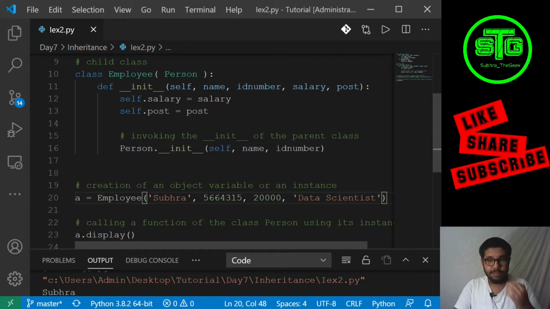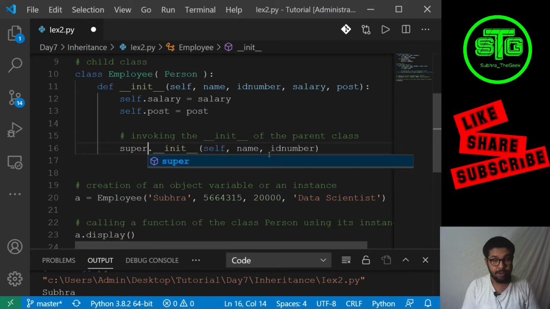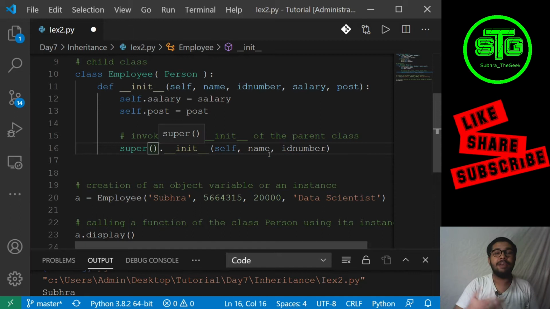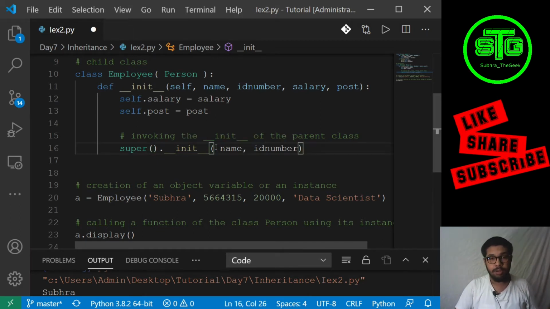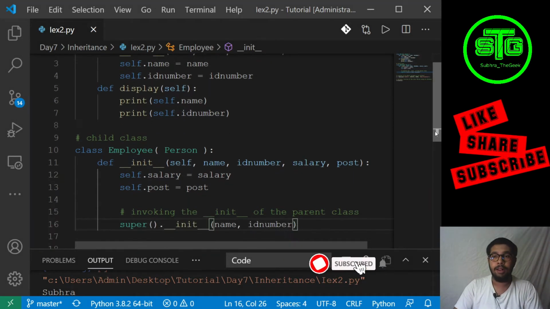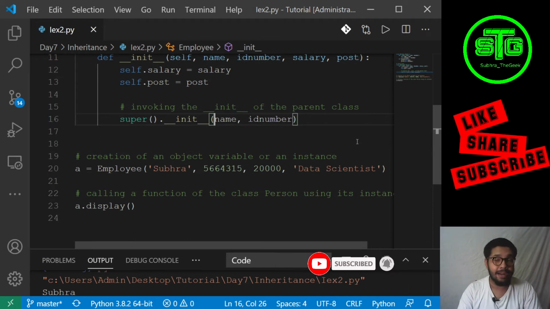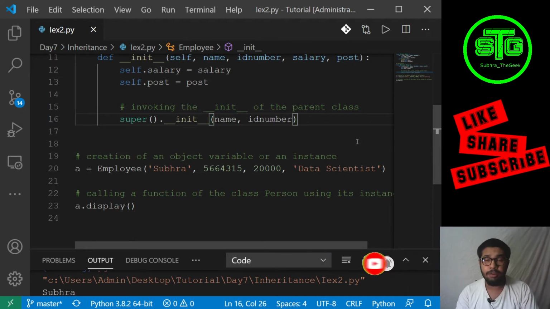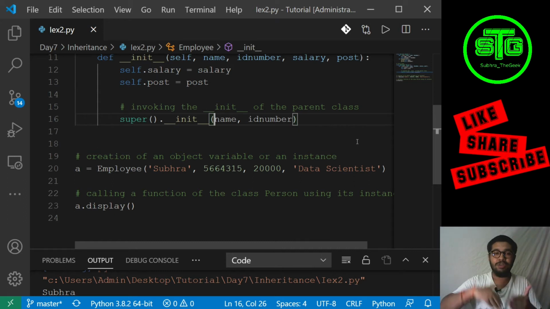Now this can be done in another way. We write super and we give the super method and we omit this self. You saw that when I am using that object, I have to write self. So self will be gone over here, and the object reference has to be gone over here. But super is a special predefined keyword. What the super method does is it refers to the current immediate parent object.